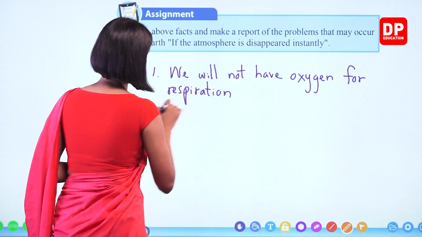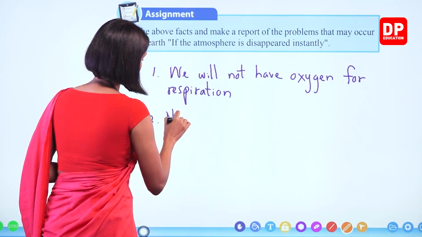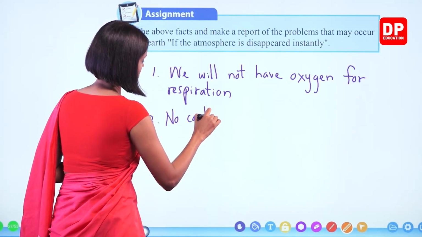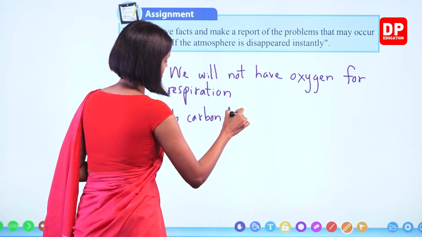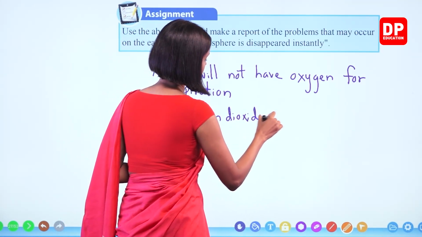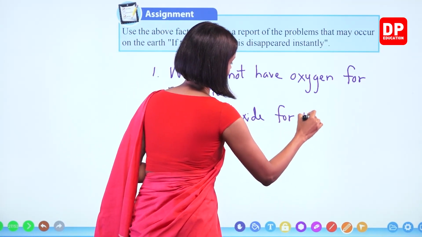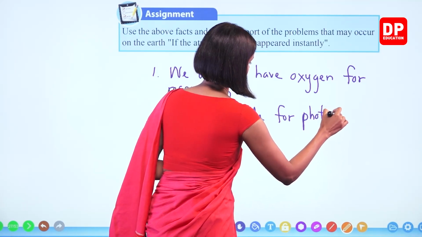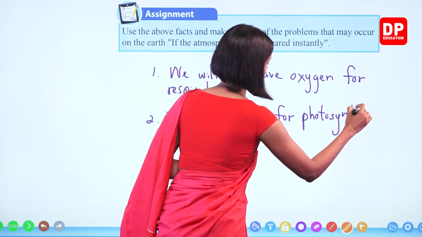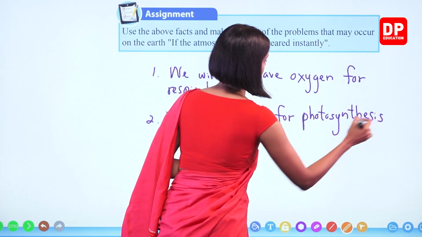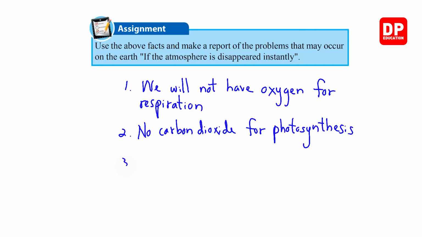Next one, no carbon dioxide for photosynthesis. Write one more. Cannot communicate with each other.